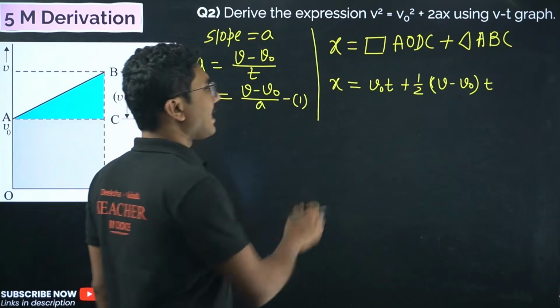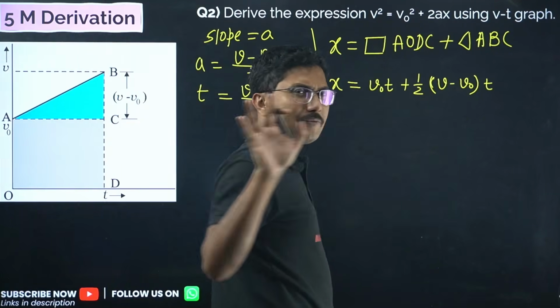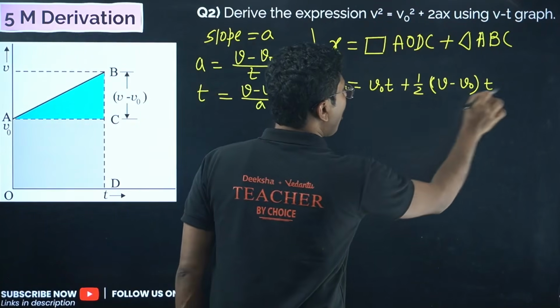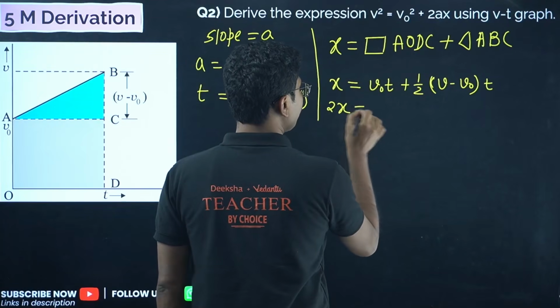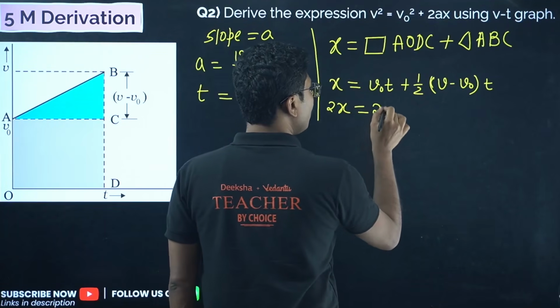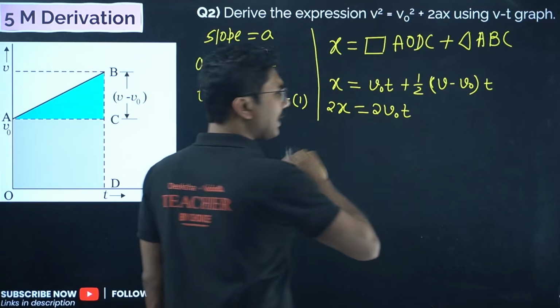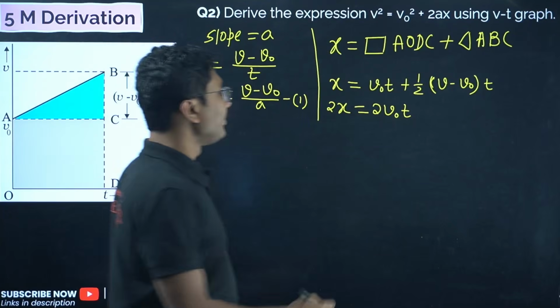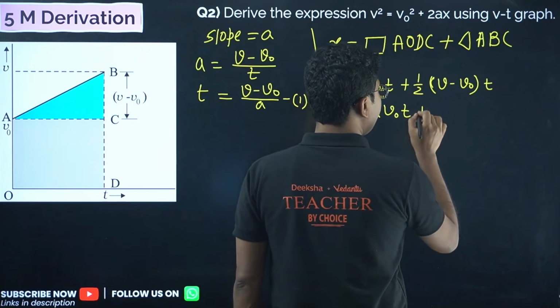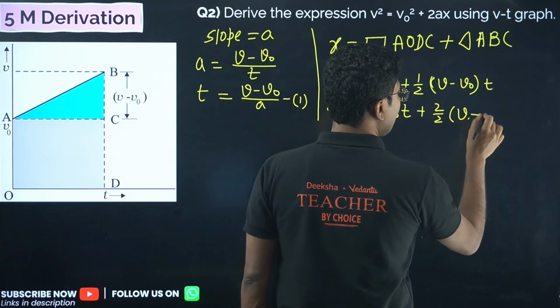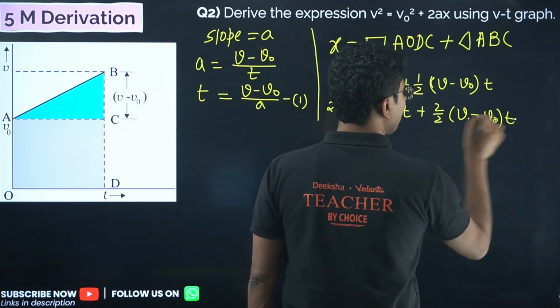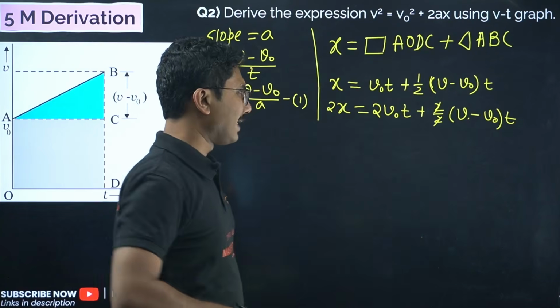Okay, now as we know, what we have to do is replace the time t, but before doing that I will teach you how to simplify it faster. Multiply all terms with 2, so you get 2x equals 2v naught t plus 2 by 2 into (v minus v naught) into t. We can do that, multiply both sides with 2. So obviously 2 by 2 cancels, we get 1. That is the major thing.